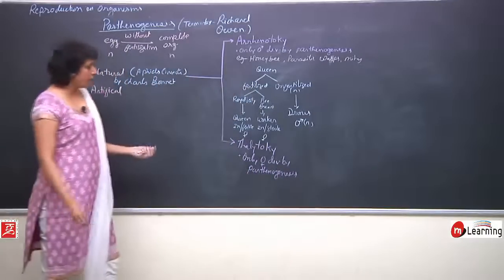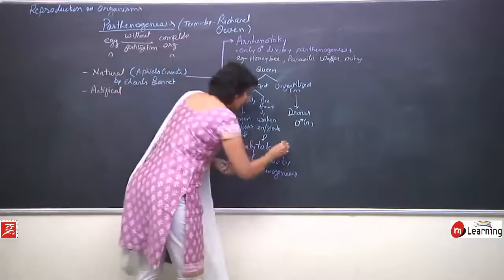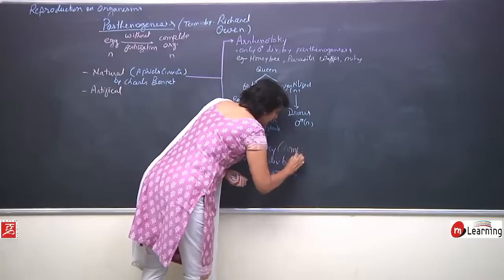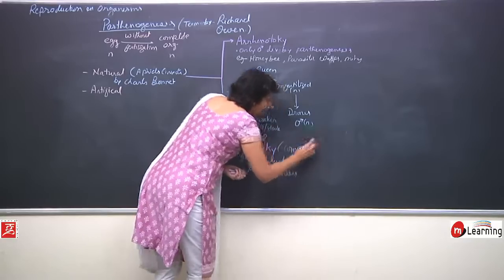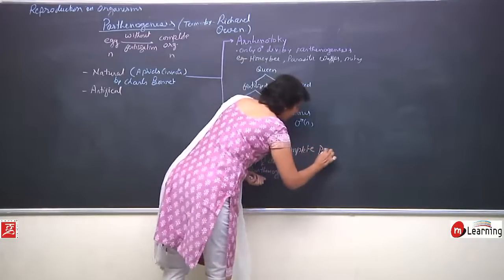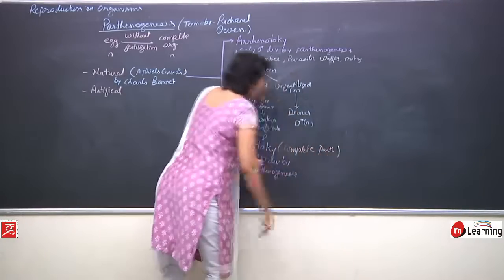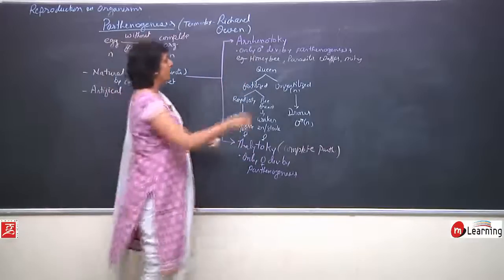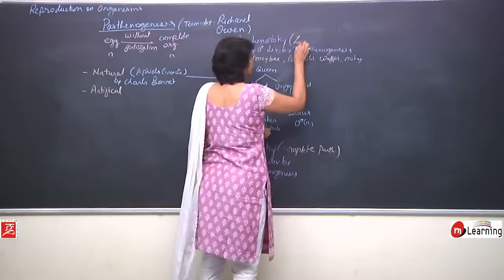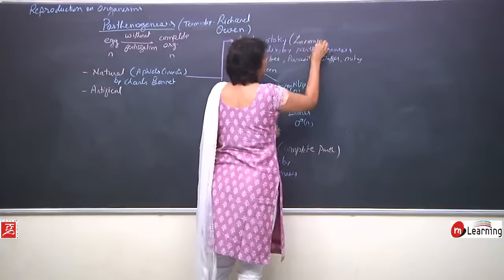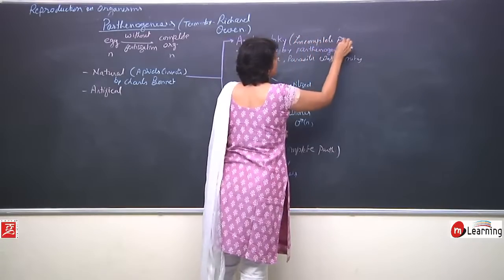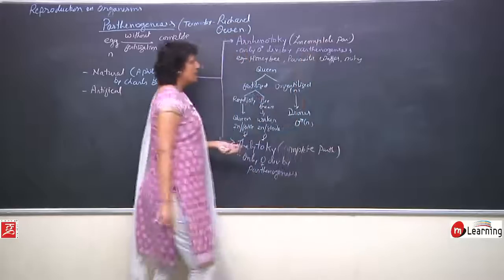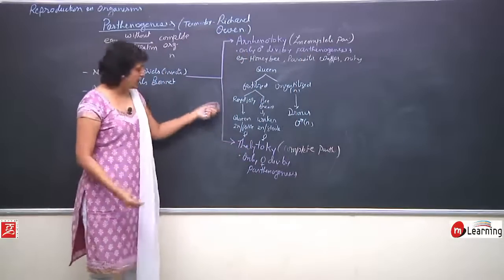This thelitoky is also known as complete parthenogenesis. And arenotoky is known as incomplete. So, this is one more term given to it.